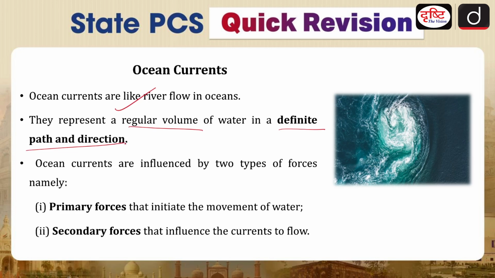Now, what are the factors which influence these currents of water? That has been divided into two types: one is the primary forces, the second is the secondary forces. The primary forces, or primary factors, are the factors which basically initiate the movement; they are responsible for the origin of the movement. The secondary forces, or secondary factors, are responsible for the currents to flow, that is, their direction and their speed. So we will be talking about them one by one.